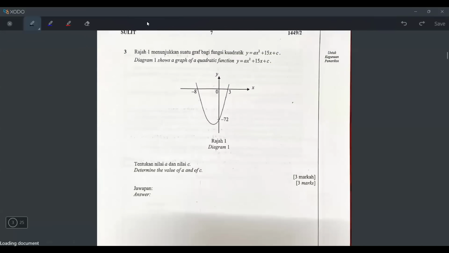Okay, let's go to question 3. Diagram 1 shows a graph of quadratic function. Okay, this is the quadratic. So y equals to ax squared plus 15x plus c. And then they say determine the value of a and c. So we all know a is this and then c is this.